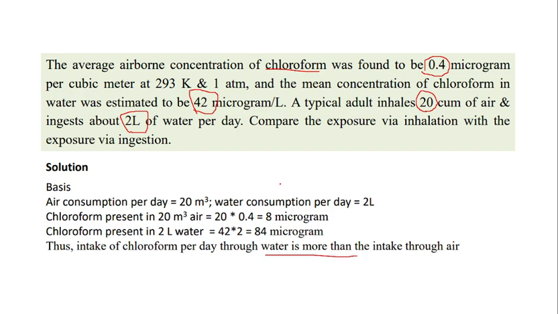The concentration in air and the concentration in water are given, and the amount of intake of air and of water is given. So you just need to multiply them to find the total amount present, and then compare it. That's all.